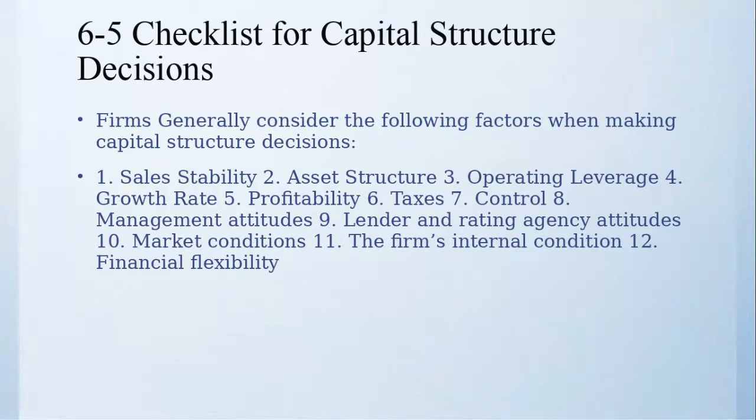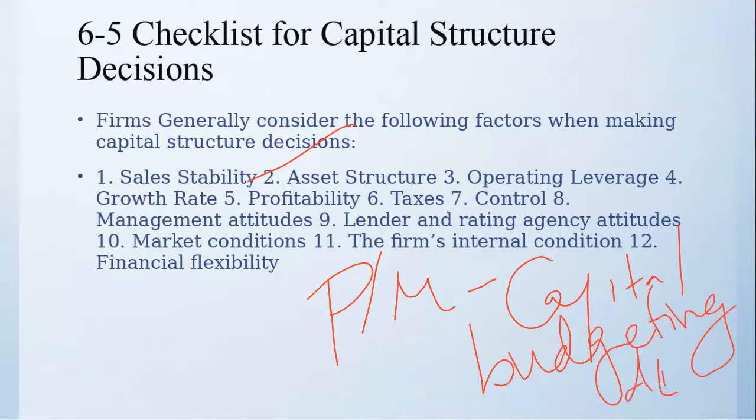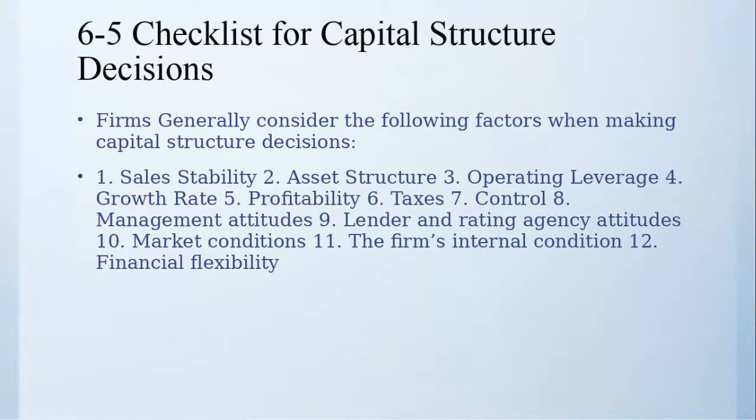I tried to break it down. Second, asset structure. What is our asset structure? Where are we investing? From plant and machinery to new capital ventures, capital budgeting decisions, new capital budgeting decisions. Whichever venture comes our way, we have to think about asset structure as well while considering it. Third, operating leverage, fixed cost, of course.